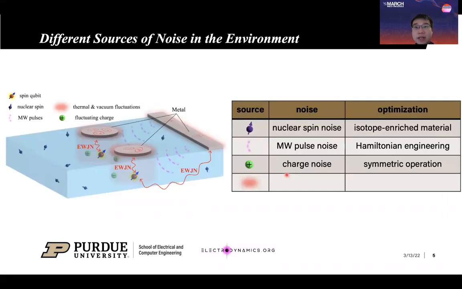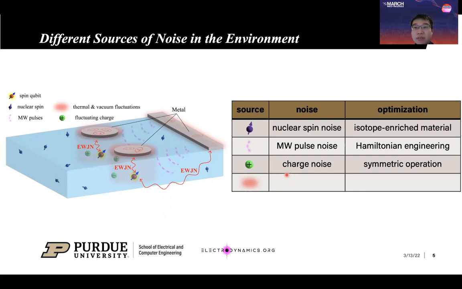Next, we discuss different environmental sources that can decrease quantum gate fidelity. In the left, we show a schematic of a quantum computing device based on spin qubits and 4 different sources of noise. We show their corresponding noise and optimization methods on the red table. For instance, nuclear spin noise coming from isotopes with non-zero nuclear spins can decohere spin qubits. This is solved by using isotope-enriched material. Unstable microwave pulses may cause gate fidelity decrease and can be solved by Hamiltonian engineering.